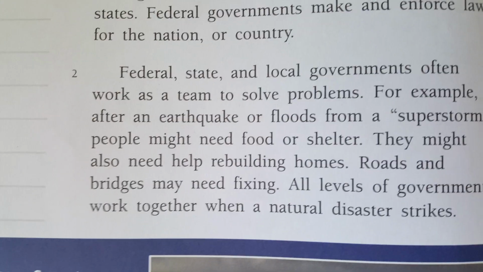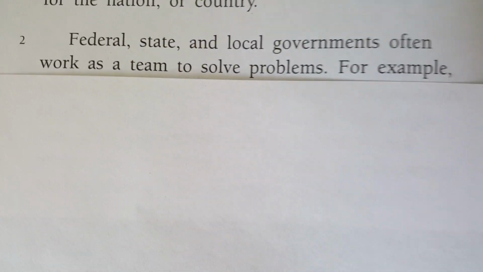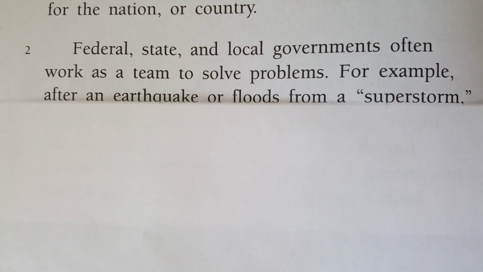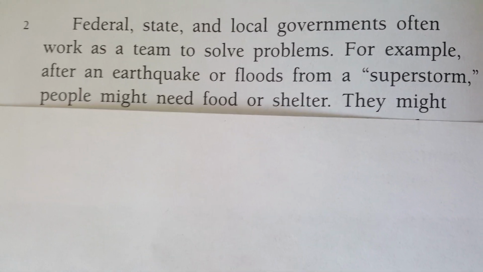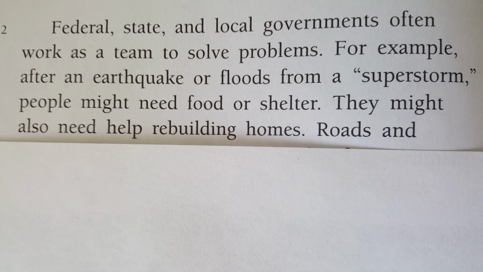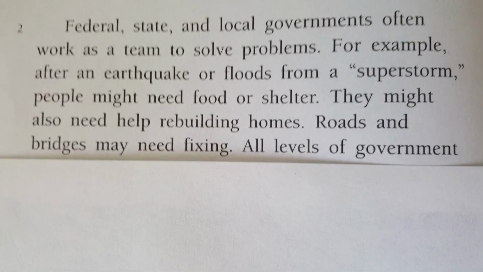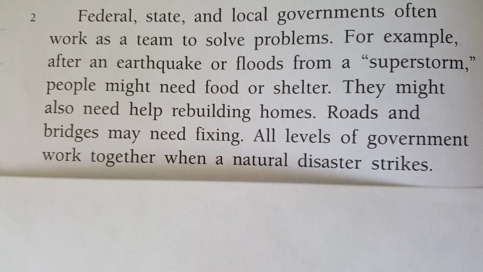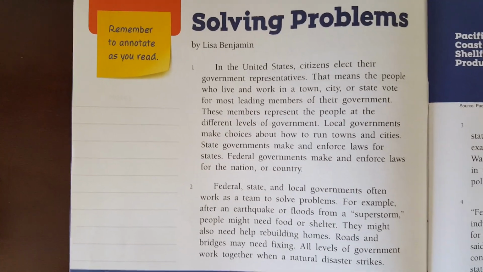Moving on to paragraph number 2. Paragraph 2. Federal, state, and local governments often work as a team to solve problems. For example, after an earthquake or floods from a superstorm, people might need food or shelter. They might also need help rebuilding homes. Roads and bridges may need fixing. All levels of government work together when a natural disaster strikes. That's it for paragraph 1 and 2 from Solving Problems by Lisa Benjamin.